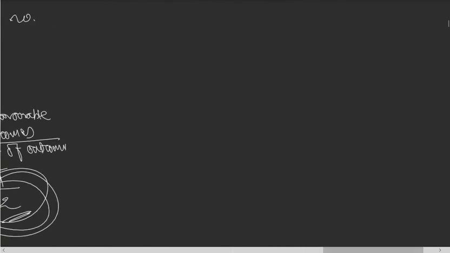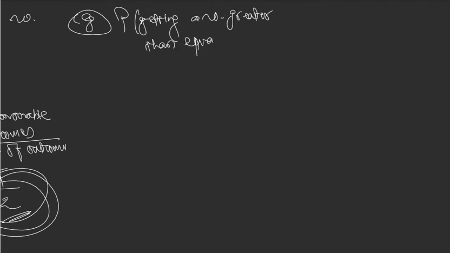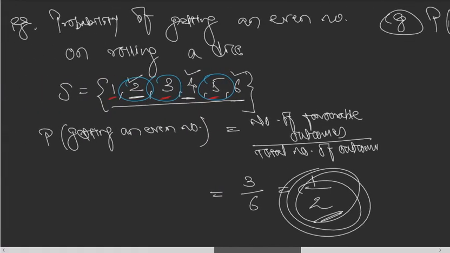What will be the probability of getting a number which is greater than equal to 4? What is the probability of getting a number greater than equal to 4?